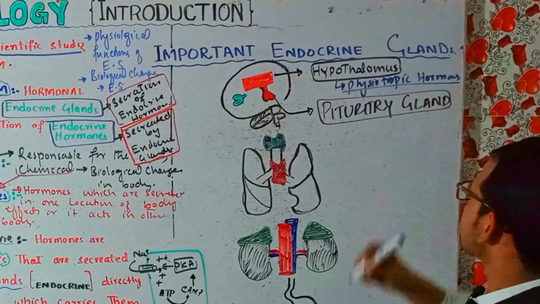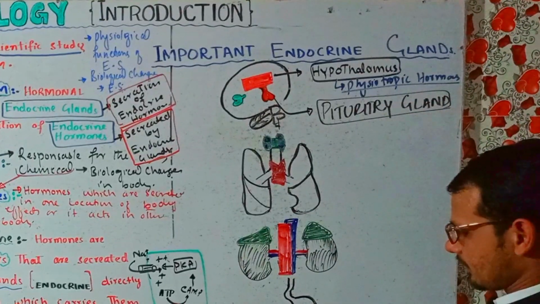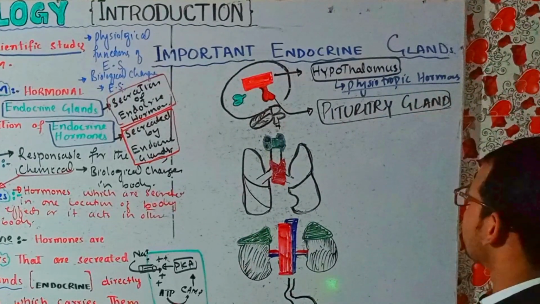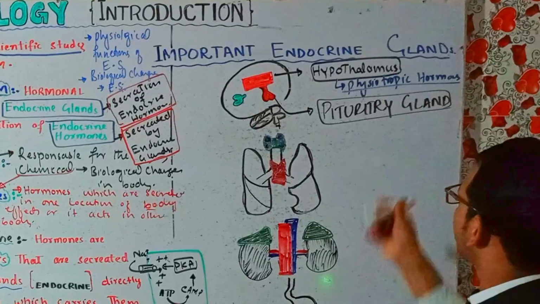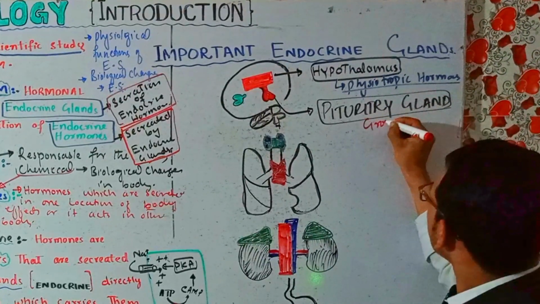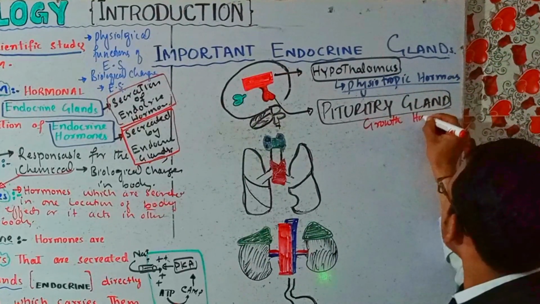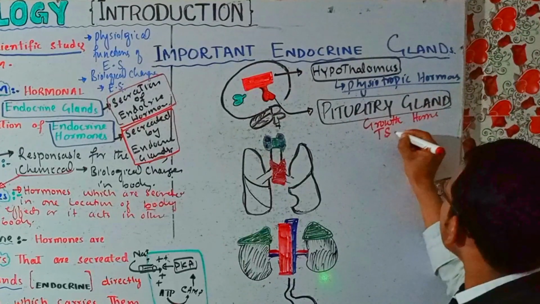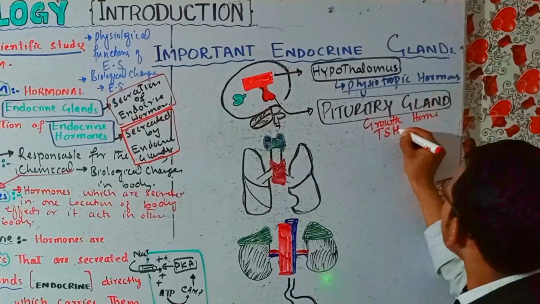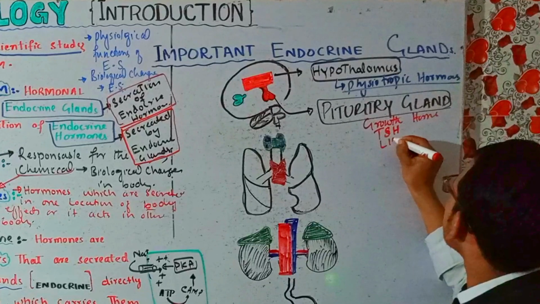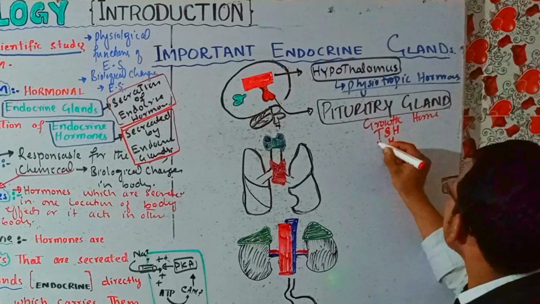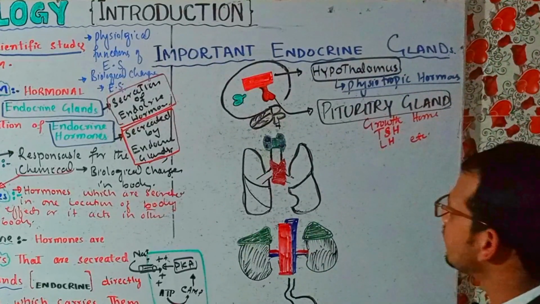The pituitary gland is responsible, for example, for the production or secretion of growth hormone, thyroid stimulating hormone, luteinizing hormone, etc., right?